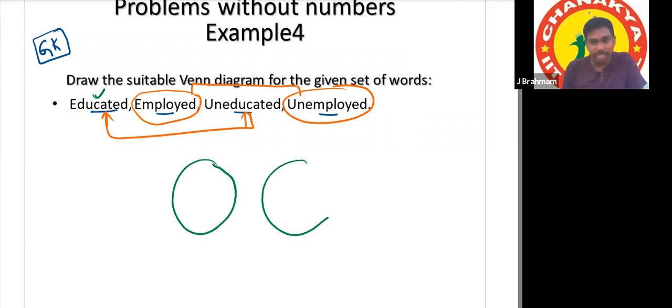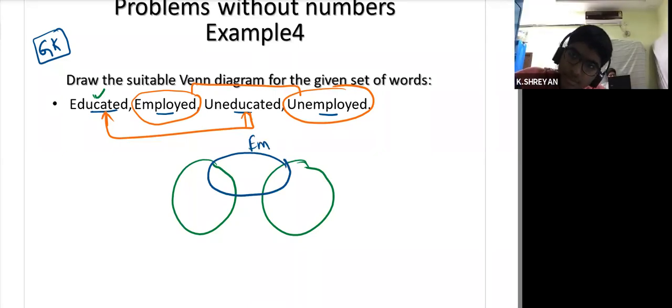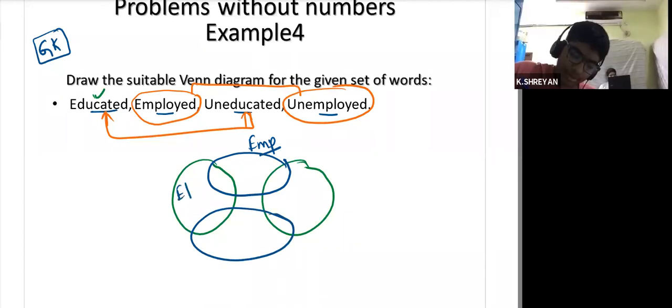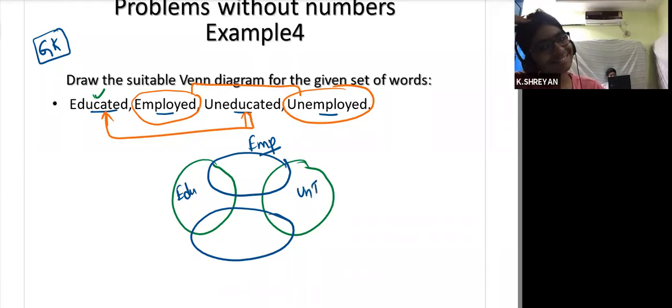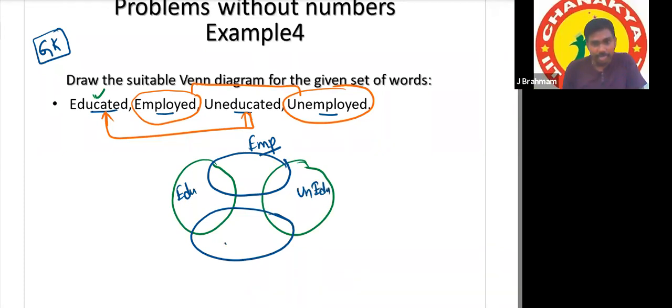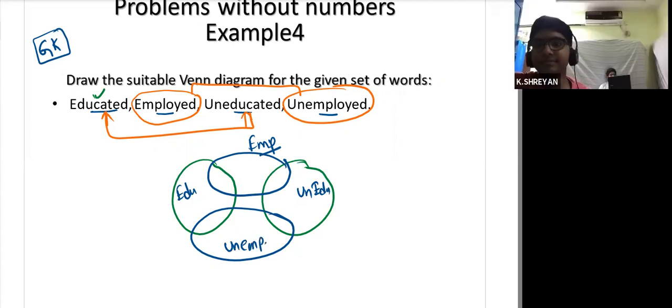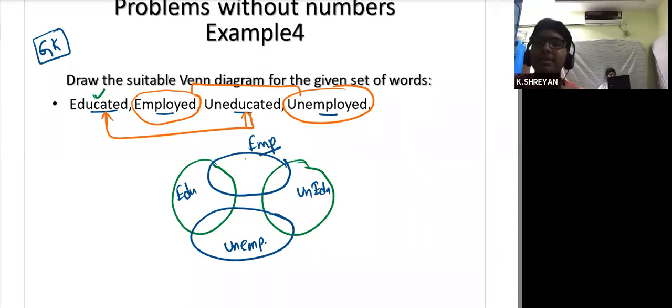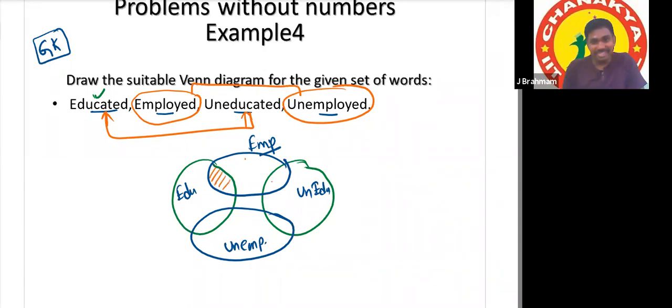There is no relation between educated and uneducated, but some educated are employed and some educated are unemployed. Suppose this is the employed circle, some employed are educated and some employed are uneducated.